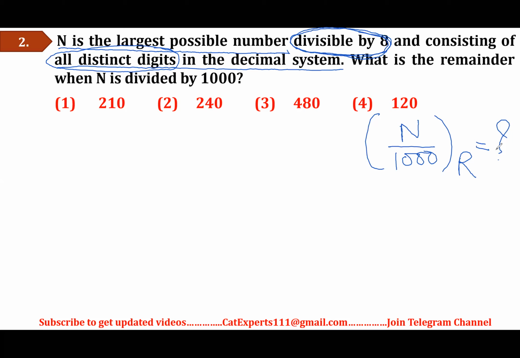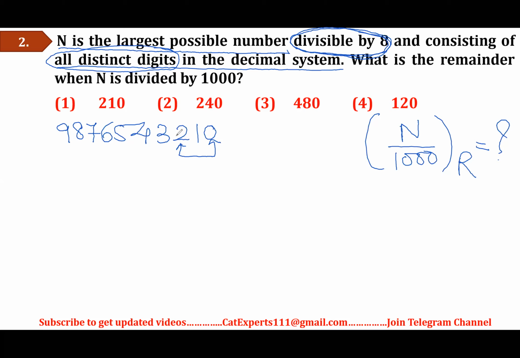The important condition, we all know there are 10 single digit numbers. So what can be the number that I can form without repetition of any digit? 9, 8, 7, 6, 5, 4, 3, 2, 1, 0. So this is the largest number having all of its digits distinct. But is this divisible by 8? Just check. Last 3 digits, 210. If you check it by 8, you will find this number is not divisible by 8. So my required number cannot be this one.